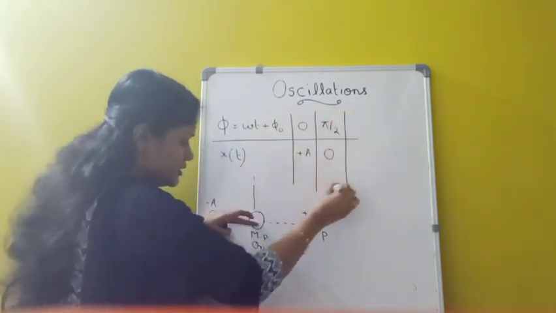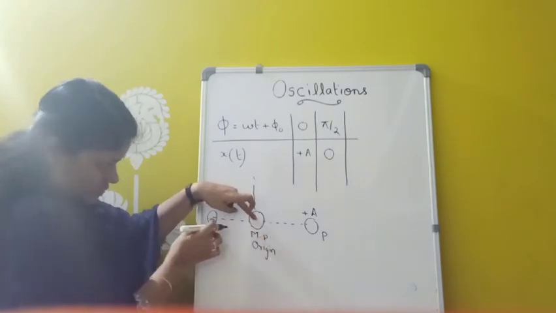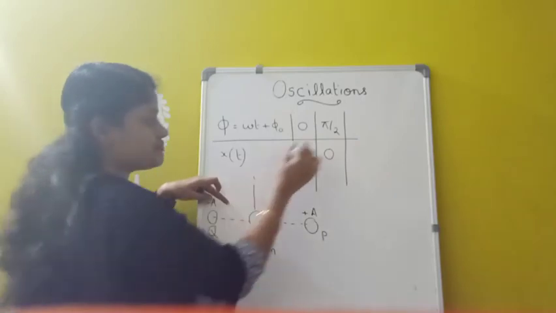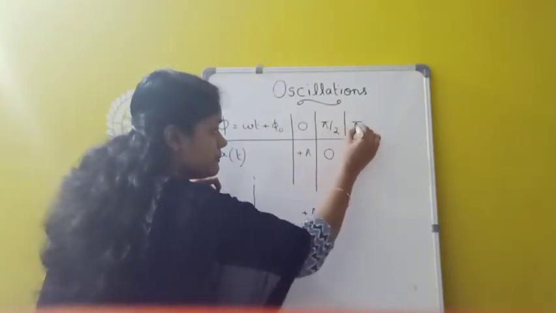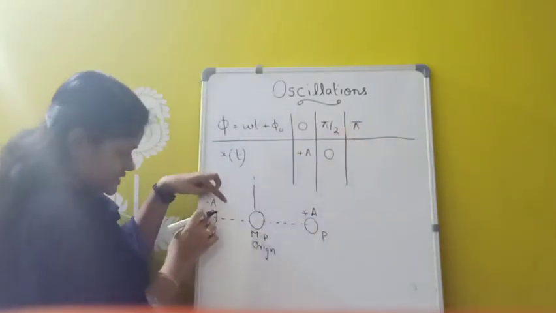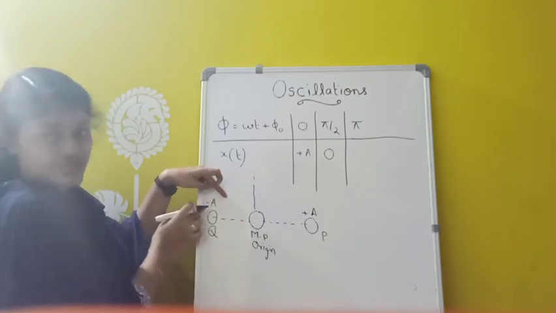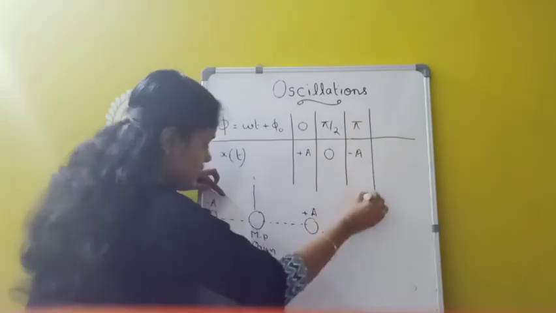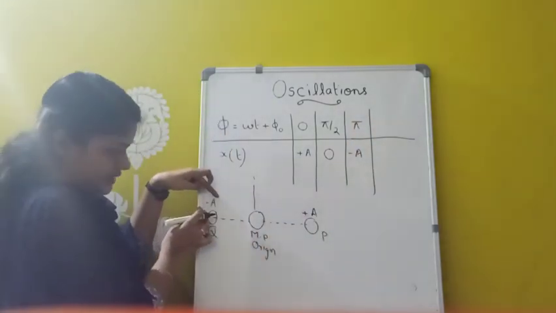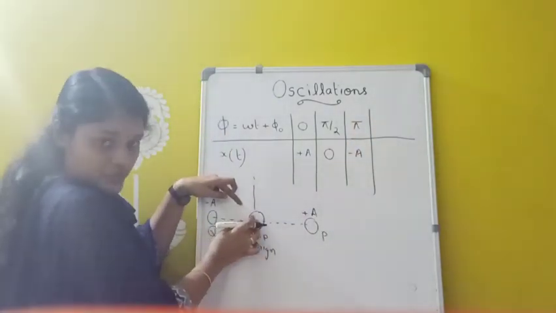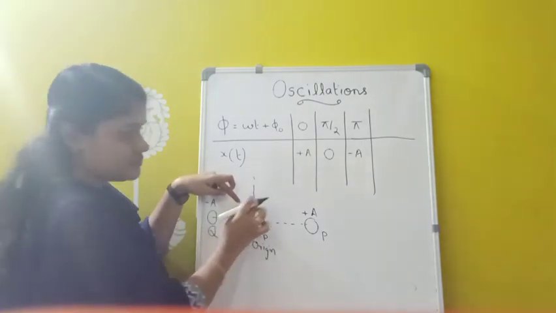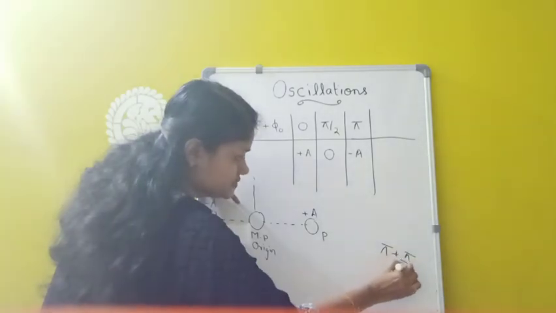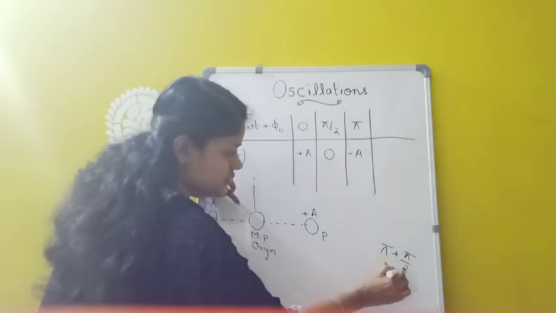Now again this particle moves from here to here. That means the total angle is how much now? 180 degrees, that means pi. So here the phase is pi. So when phase is pi, what is the displacement now? Minus a because it is the negative x direction. Then again it is moving towards the mean position, so another pi by 2 will come. That means pi plus pi by 2, that is 3 pi by 2.